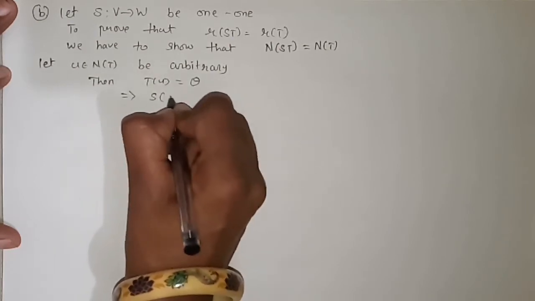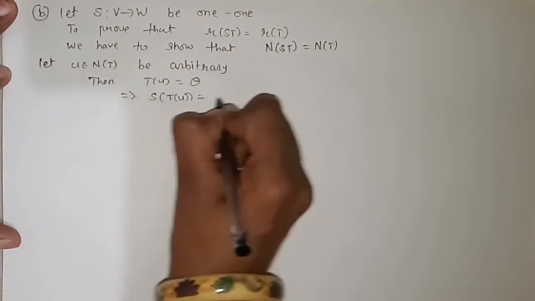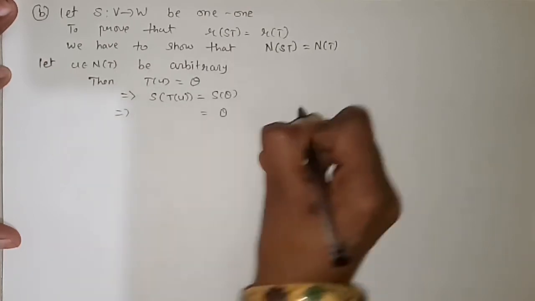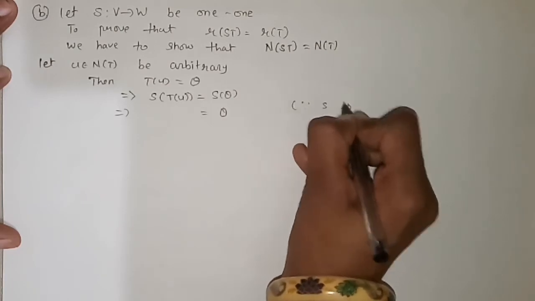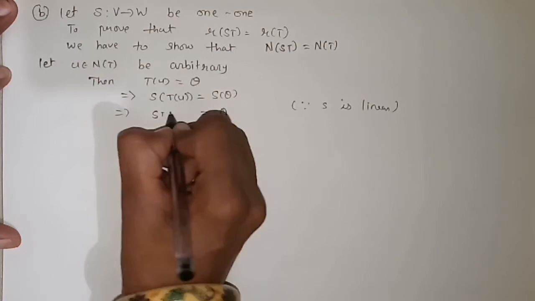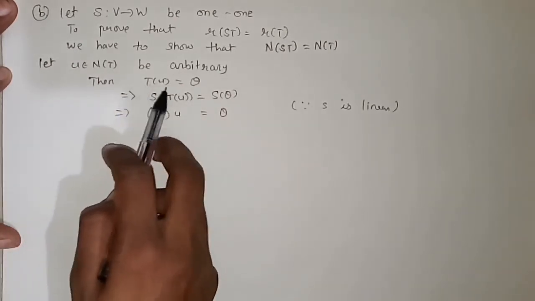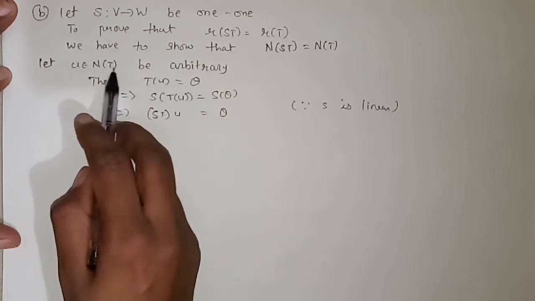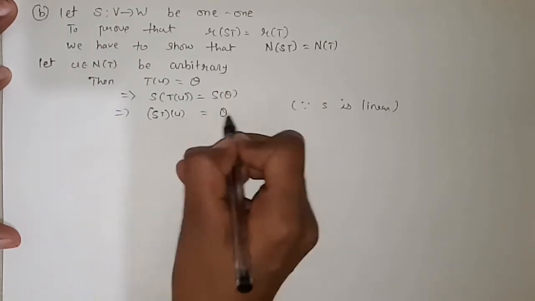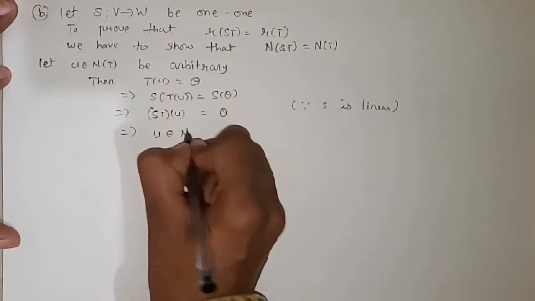If I am taking composition with S, then S of T of u is equal to S of theta, but S of theta is nothing but theta only, since my S is linear. So this becomes ST of u. T of u is equal to theta because u belongs to nullity of T. Here I am getting ST of u is equal to theta. This implies that u belongs to nullity of ST.